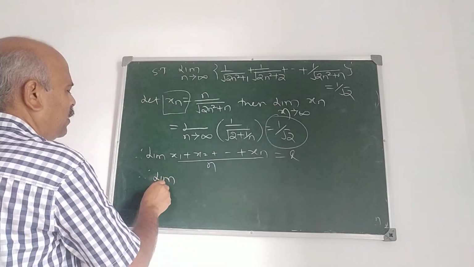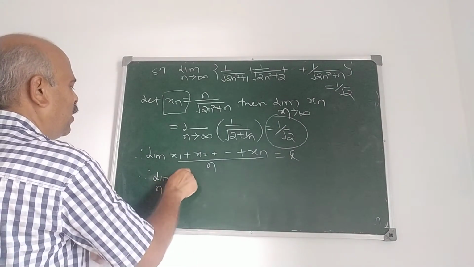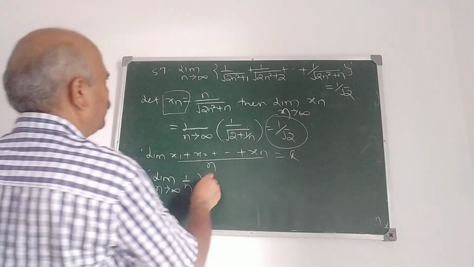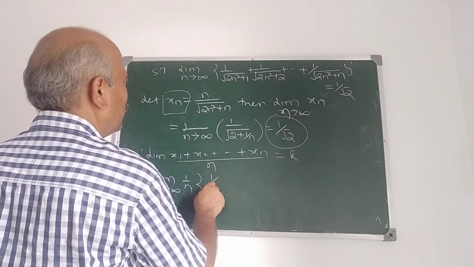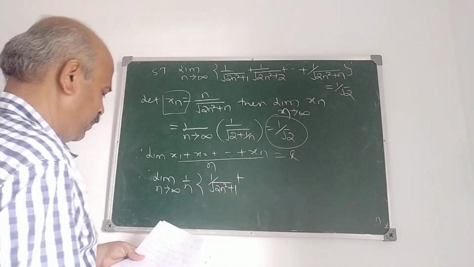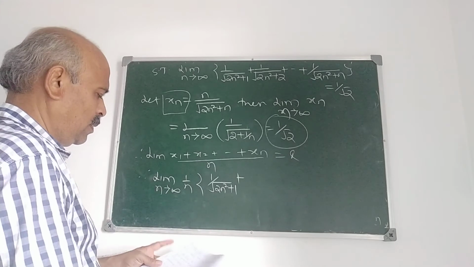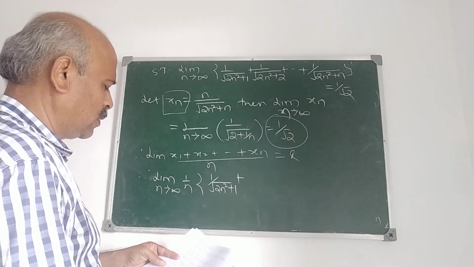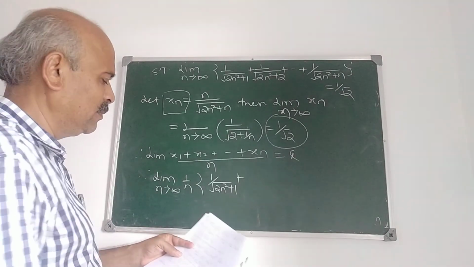Therefore, limit 1 upon n into, what is x1? Just a minute.